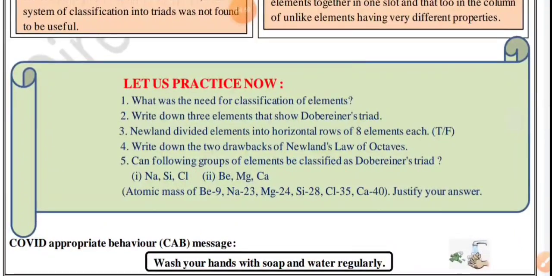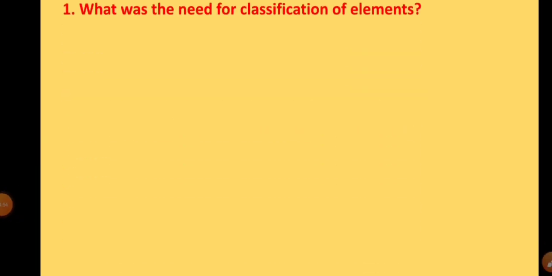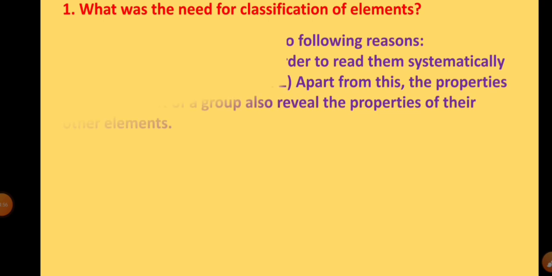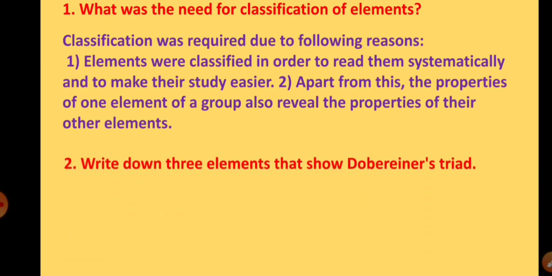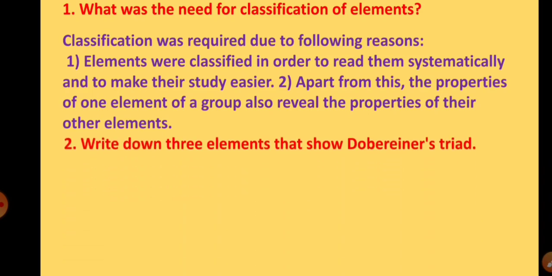So let's start the question answers. What is our first question? What was the need for the classification of elements? So classification was required due to the following reasons. Elements were classified in order to study them systematically and to make their study easier. And second, the properties of one element of a group also reveal the properties of the other elements. Question number 2 is, write down 3 elements that show Dobereiner triads.